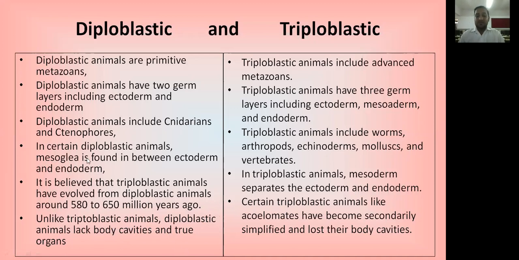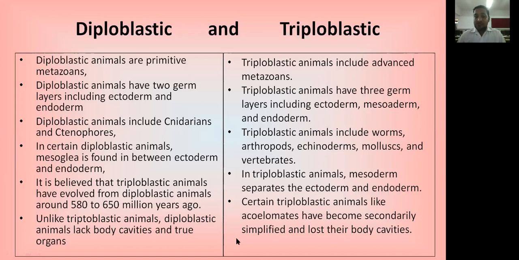They don't have a complete coelomic cavity, but triploblastic organisms have a complete coelomic cavity. But some species of triploblastic animals have become secondarily simplified and lost their body cavity, and they are known as acoelomate organisms.